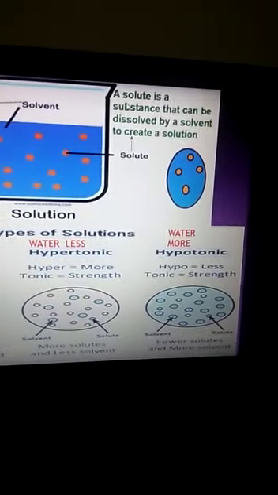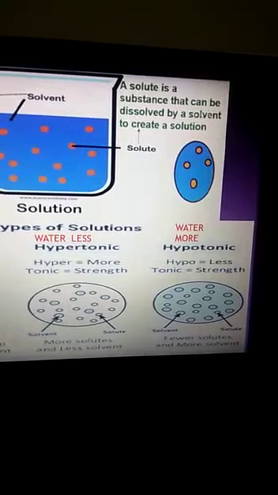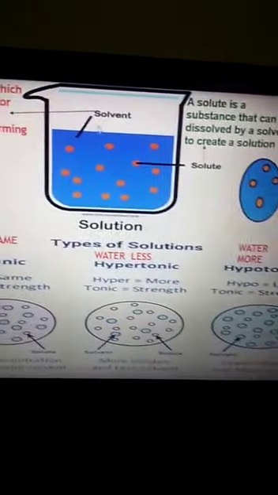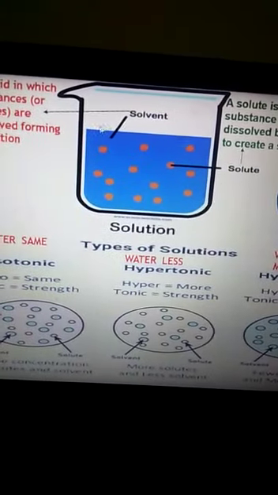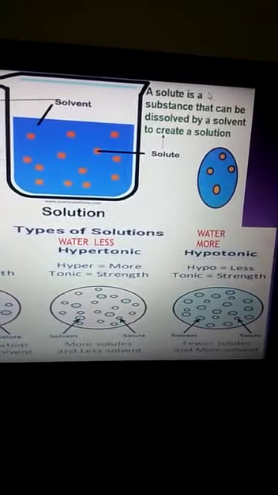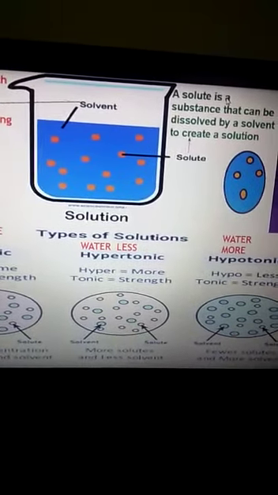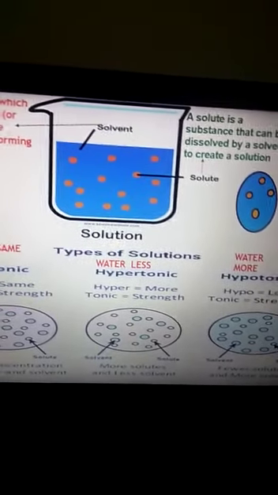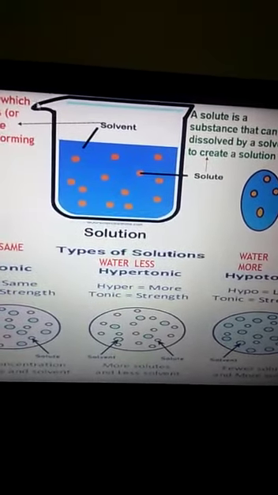Solute क्या है? Solute is a substance that can be dissolved by a solvent to create a solution. That means solvent वो है जिसके अंदर हम dissolve करते हैं solute को, और solute वो particles हैं जो solvent के अंदर dissolve होते हैं. Solute का example क्या हो सकता है? For example sugar solution बनाया आपने, solvent क्या होगा?